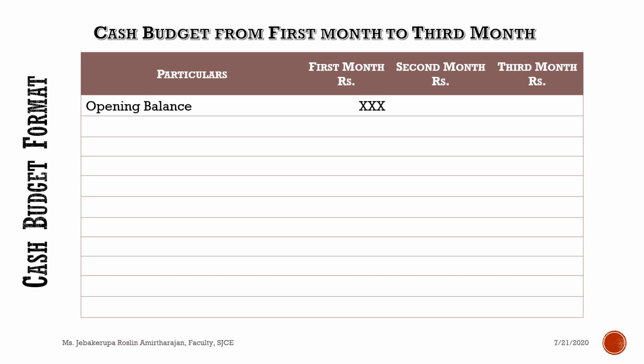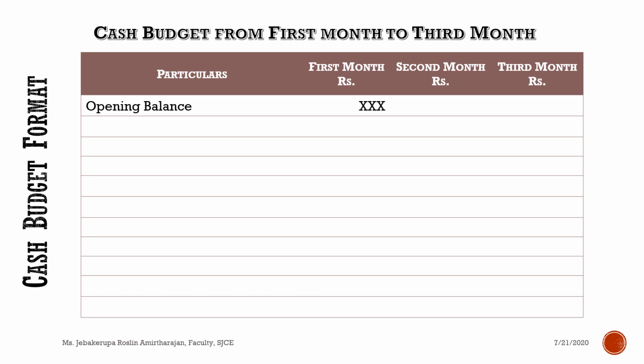We generally do this in our daily life, right? Suppose before the next month falls, we expect that okay, next month I'm going to receive this salary. This will be my income. Through my rent I will receive this much amount. This will be my total income. And what is the left out money I'm having after doing all the expenses of this month? This is the money I have. So totally I will have this much amount. And what are the payments I have to pay for my loan? I have to pay for my children's fees. I have to pay this, that. So this is what generally we do. That is what is also done in the company, but they do it in a format.